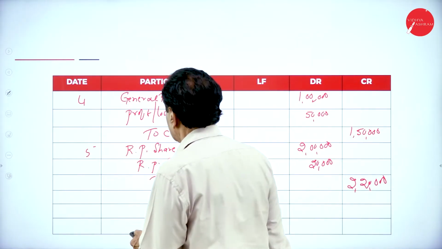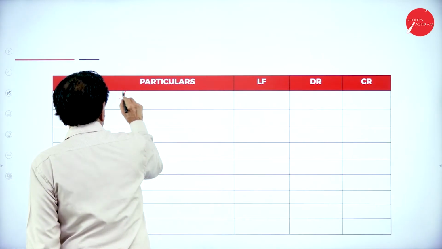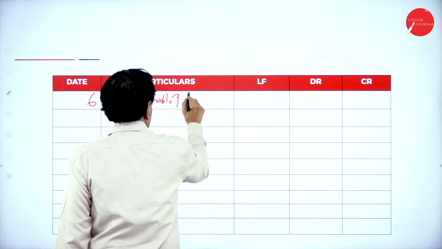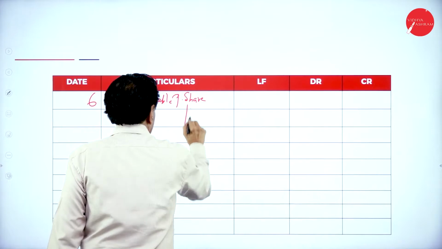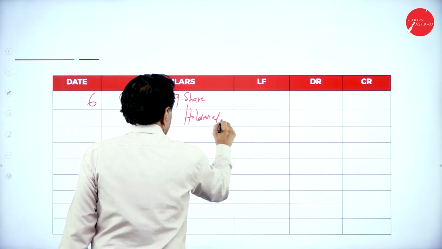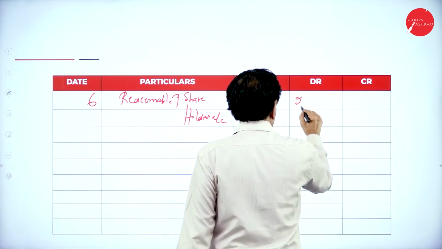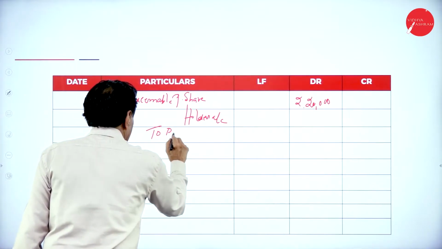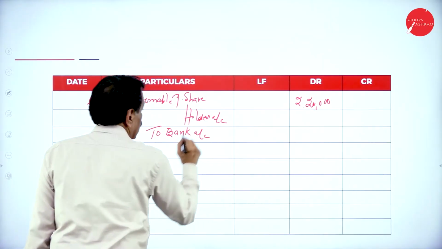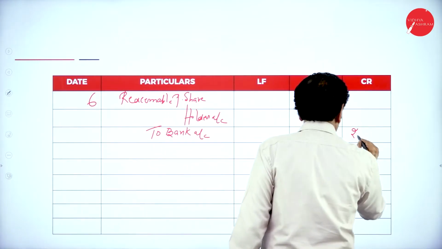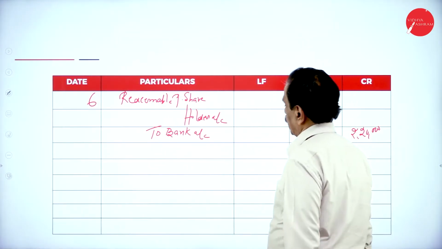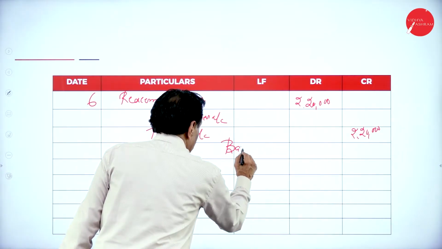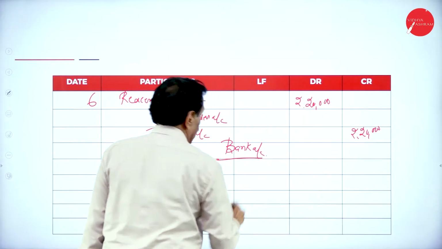What's the next entry? Redeemable preference shareholders account debtor 2,20,000 to bank account. 2,20,000 paid off. So we have paid off now. Then open the bank account. I will explain the entry.